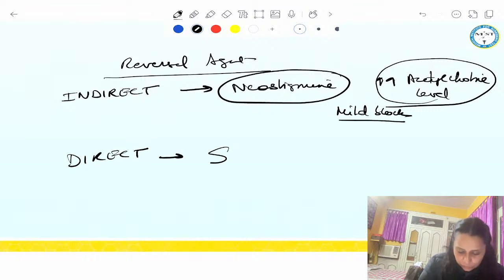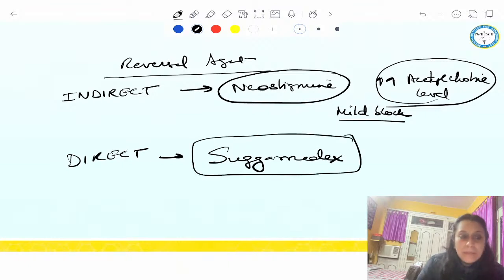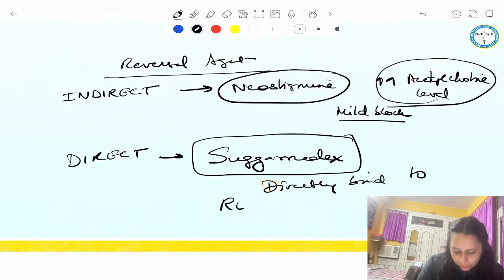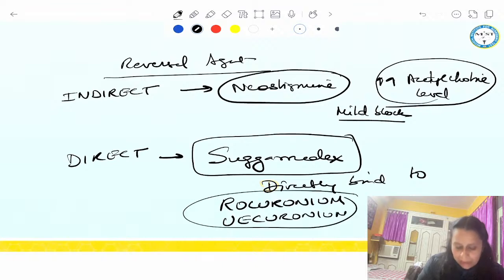The direct reversal agent is Sugammadex, and it immediately reverses rocuronium by binding directly to it, and it can also reverse vecuronium. So immediately it binds to rocuronium and vecuronium and reverses them. So it can be used for moderate to severe block.